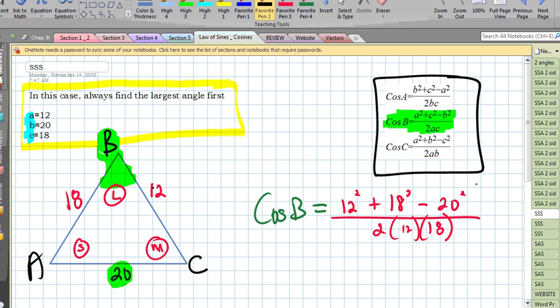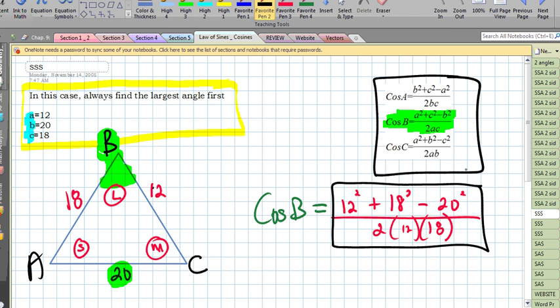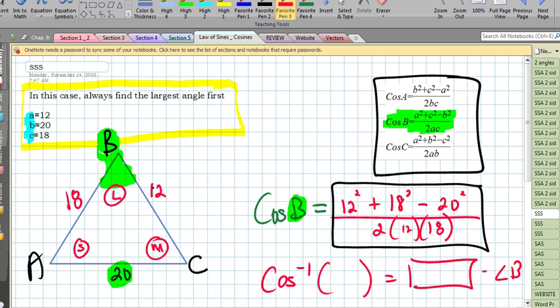And that's going to give us a value. And that value actually equals cosine of B. It doesn't equal B. And so remember, at the very end, we have to use cosine inverse, and that's going to give us the angle B.